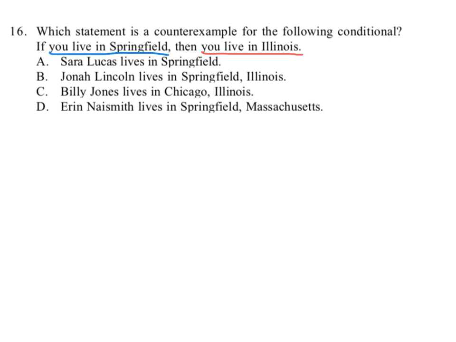Okay, and finally, Aaron Naismith lives in Springfield, Massachusetts. So we found that the hypothesis is true. She lives in Springfield, but the conclusion is not true. She doesn't live in Springfield, Illinois. She happens to live in Springfield, Massachusetts. So this meets the hypothesis's condition, but not the conclusion's description as well.